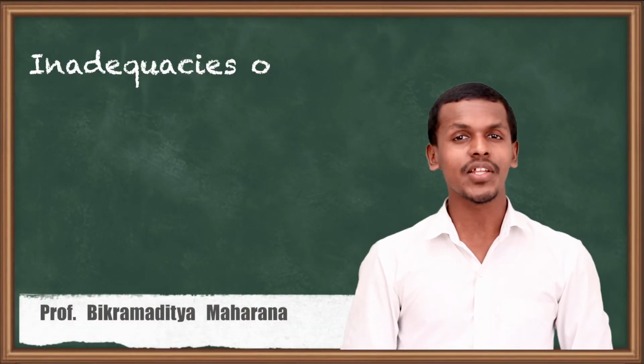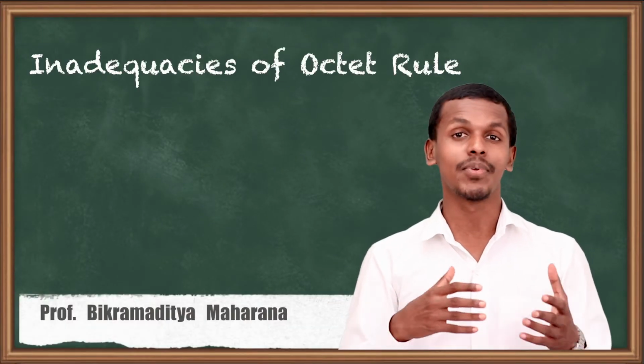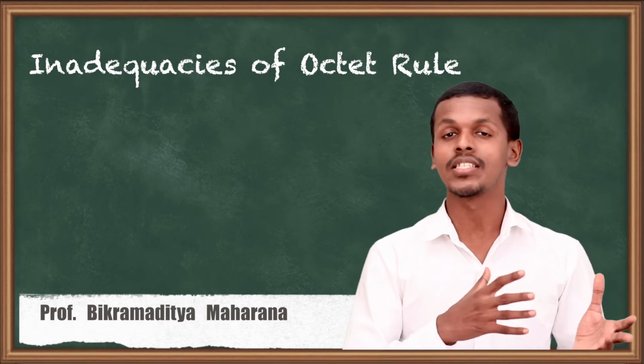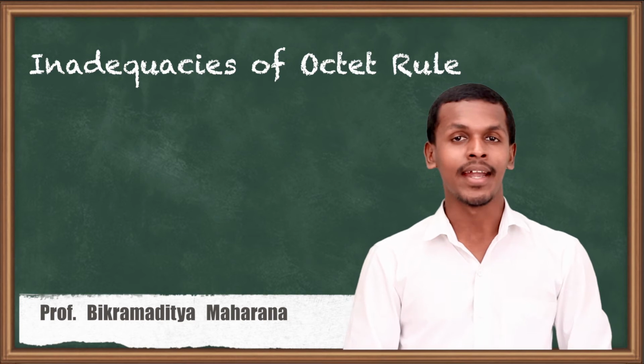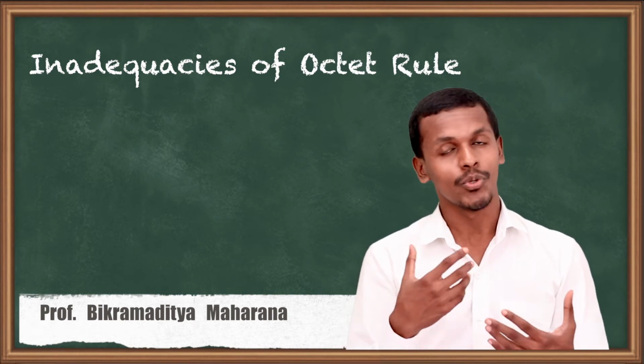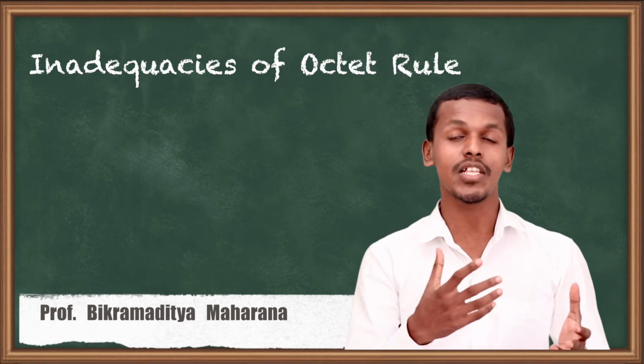Hello friends, in the previous lecture we got to know what the octet rule is, and that the various chemical bonds formed follow the octet rule. That is how the bond takes place, during the sharing of electrons, or we could say during the transfer of electrons.